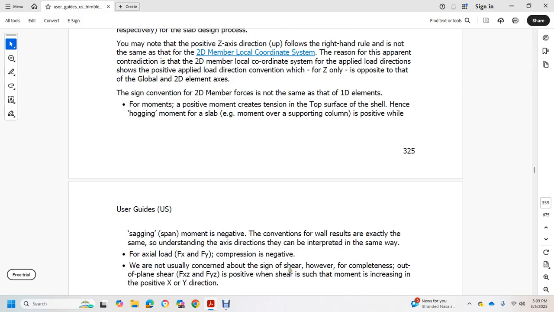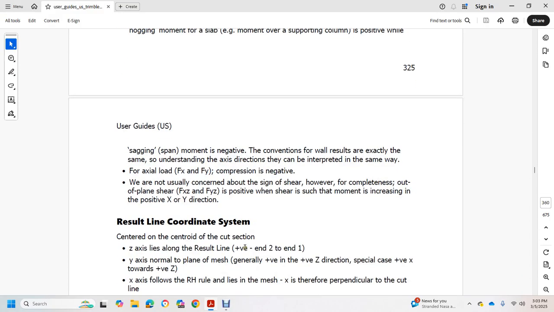We are not usually concerned with the sign of shear, however for completeness, the out-of-plane shears fxz and fyz are positive shear with the moment increasing in the positive x and y direction. The result line coordinate system is centered on the center of the cutting section. The z axis aligns along the result line, positive vector negative n2 to n1. The y axis is normal to the plane, with the general positive vector to positive vector z direction.